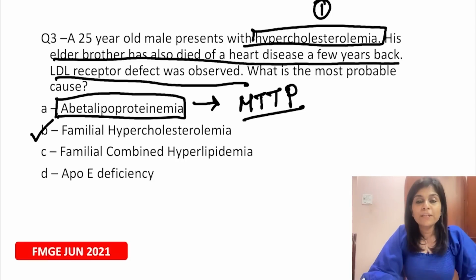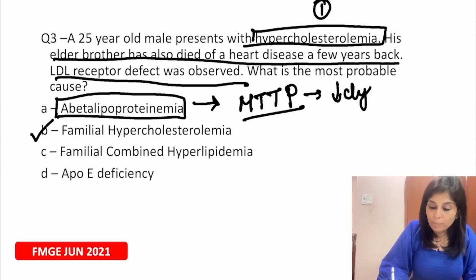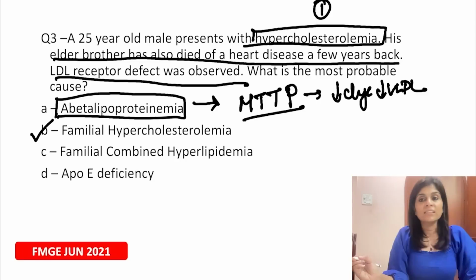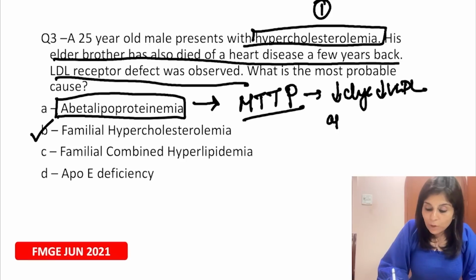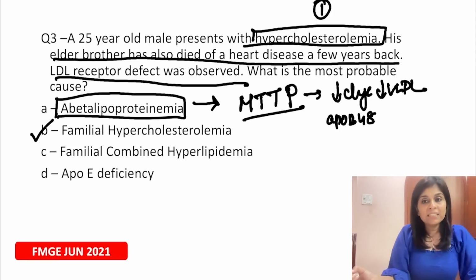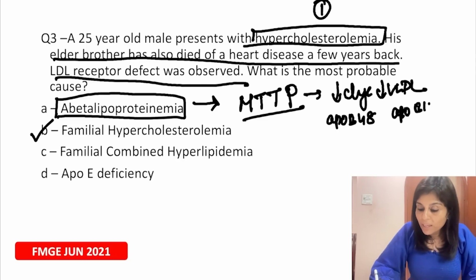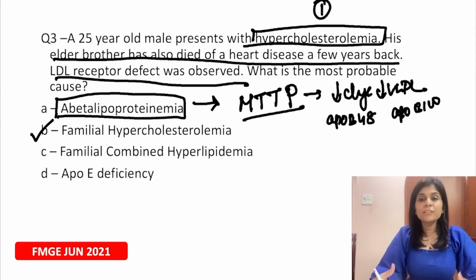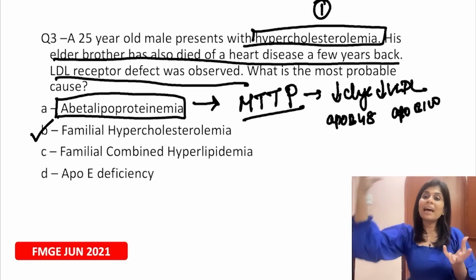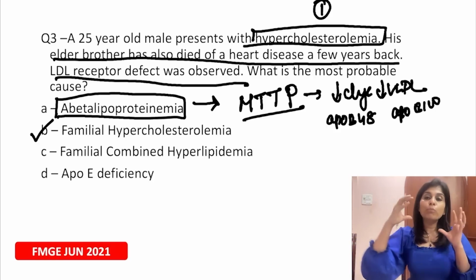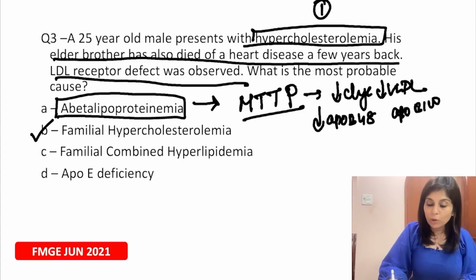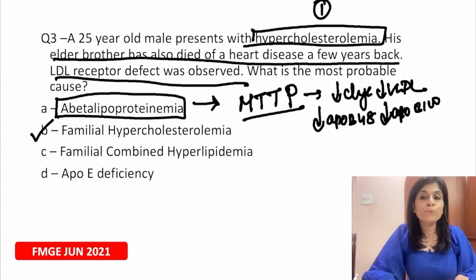This is caused by the defect of microsomal triglyceride transport protein, and because of this both chylomicron and VLDL cannot be synthesized. That is why it's called abetalipoproteinemia, because chylomicron comes with ApoB48 and VLDL comes with ApoB100. When the triglyceride transfer protein does not work, triglyceride does not get loaded to both ApoB48 and ApoB100. So the levels of both ApoB48 and ApoB100 will be low. That is why it is called abetalipoproteinemia.